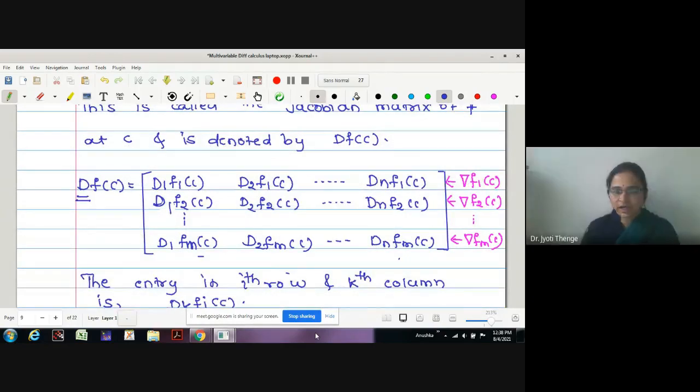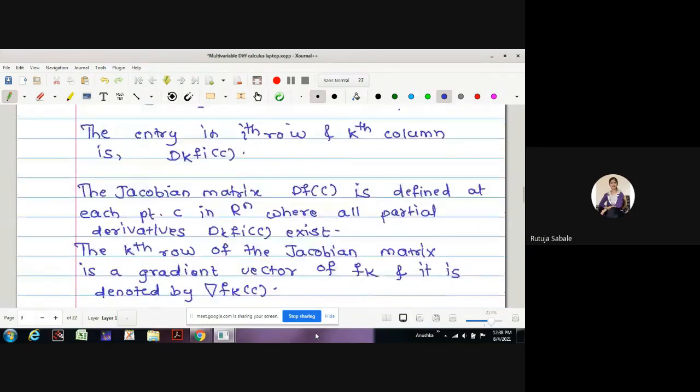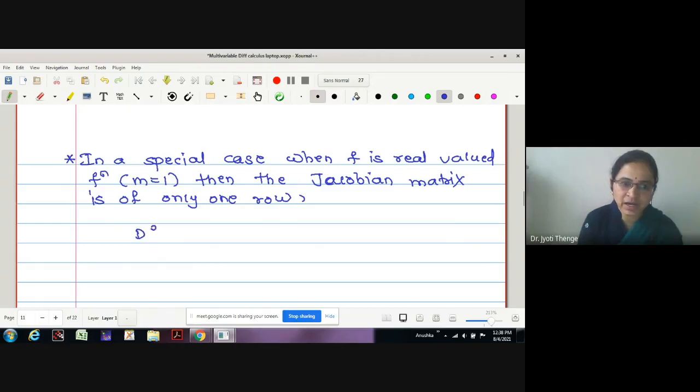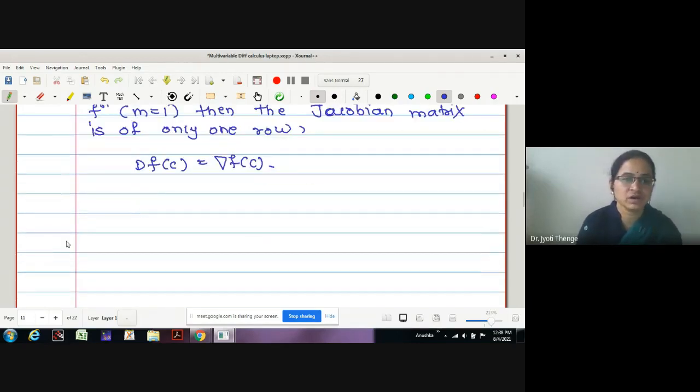Correct? Therefore, the matrix has only one row, and that row is nothing but the gradient vector of that function. Therefore, in a special case, when f is a real valued function, for m equal to 1, the Jacobian matrix is of only one row. Therefore, may I write this Df(c) is nothing but del f(c), if we have a real valued function.